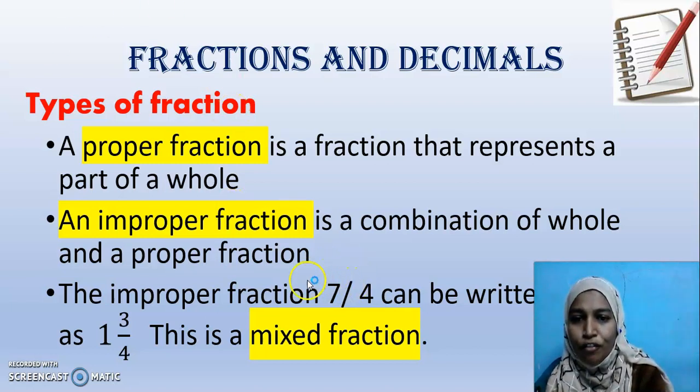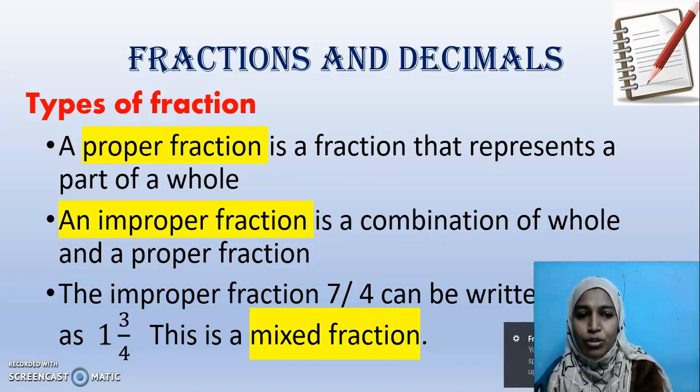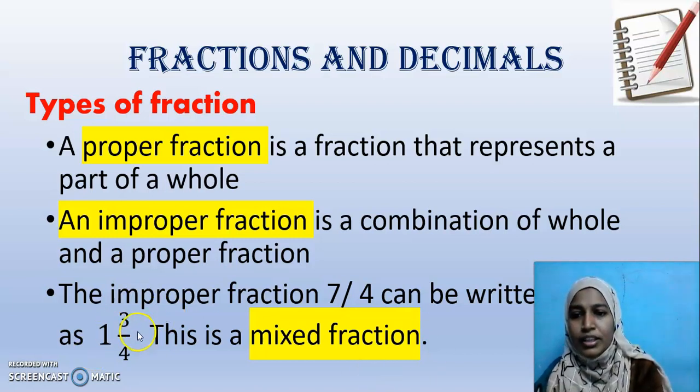Here is an example of improper fraction: 7/4. 7 is bigger, 4 is smaller. When the numerator is bigger than denominator, it is an improper fraction. This can be written in the form of a mixed fraction as a whole and a proper fraction. How to convert this? Do long division method. 7/4. If I divide 7 by 4, how many times will I have? 1 time. Remaining I will have 3. So 1, 3/4. Is it clear, my dear children?